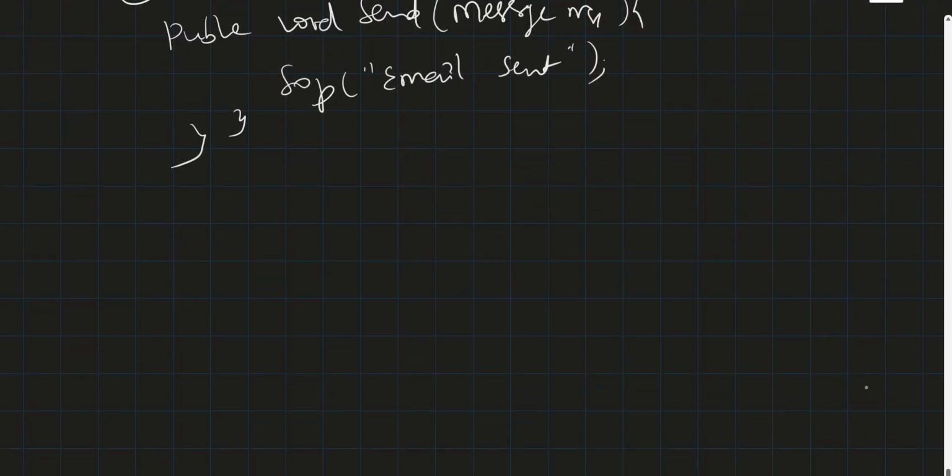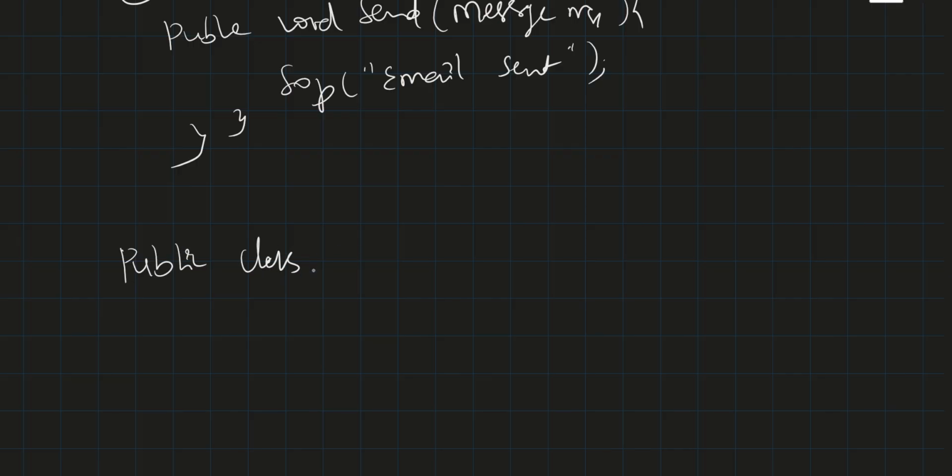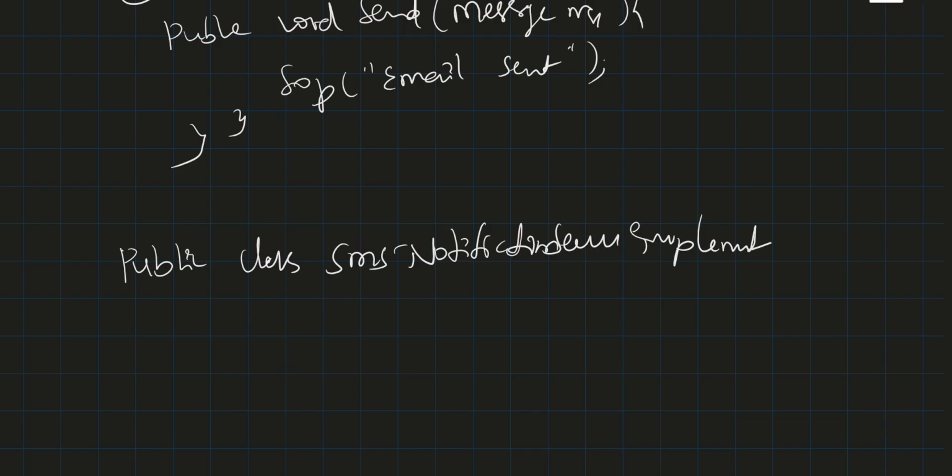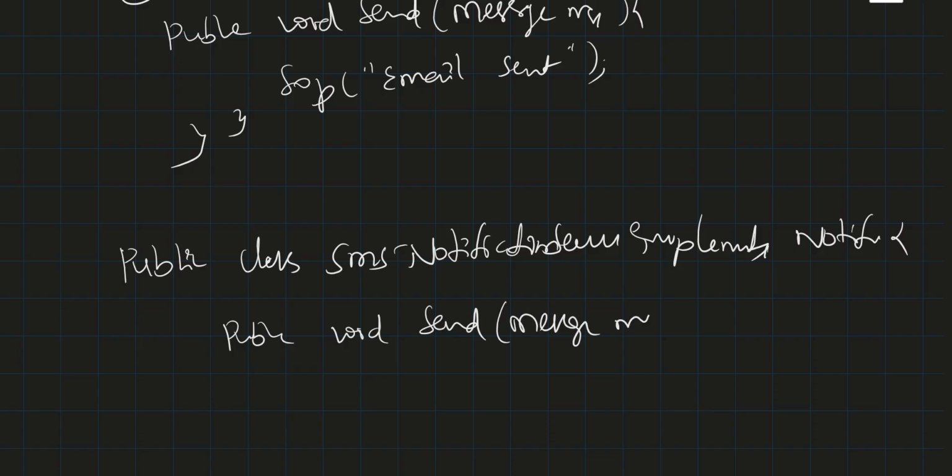Now we implement a new class called SMSNotificationService. SMSNotificationService implements NotificationService and overrides the method called send, with a message parameter. Here it is SMS send.